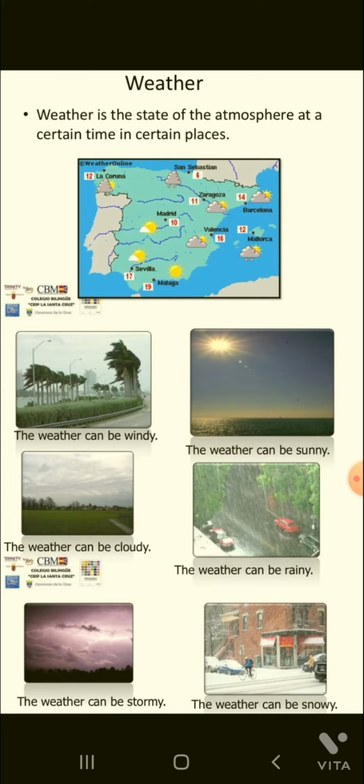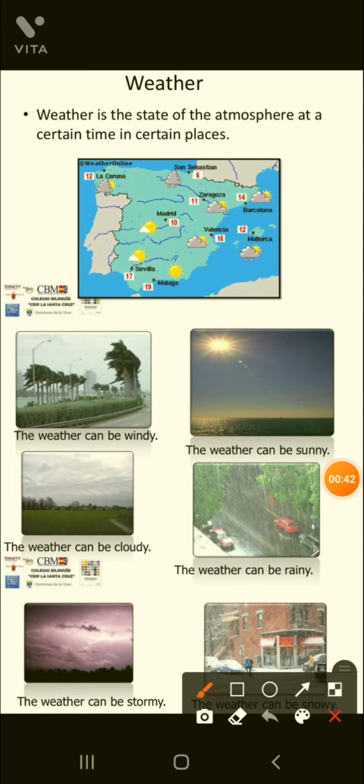The weather can be windy, means whenever the wind blows, the weather can be windy. Whenever the sun rises, the weather can be sunny. When the sun appears, then we can say the weather is sunny. The weather can be cloudy, like this. When clouds appear in the sky, then we can say that the weather is cloudy.